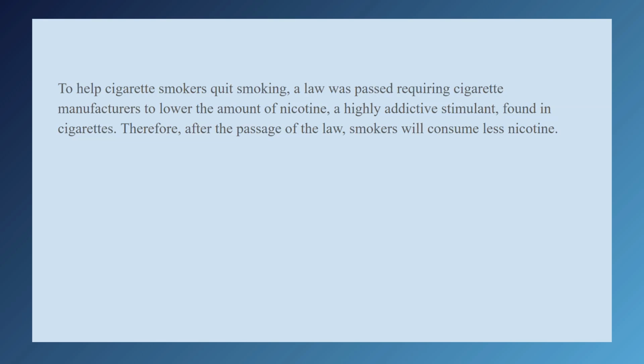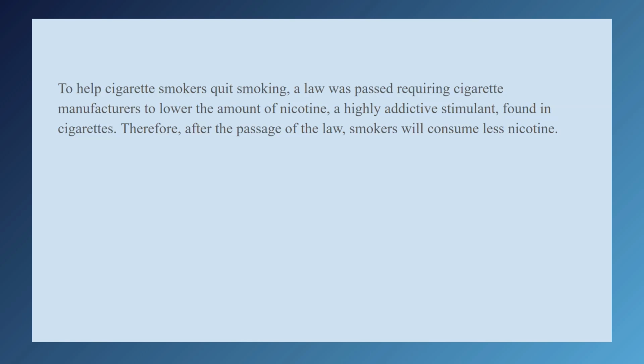Cigarette smokers quit smoking. A law was passed requiring cigarette manufacturers to lower the amount of nicotine, a highly addictive stimulant found in cigarettes. Therefore, after the passage of the law, smokers will consume less nicotine. This makes sense in theory. Nicotine is addictive, less nicotine, less addiction.